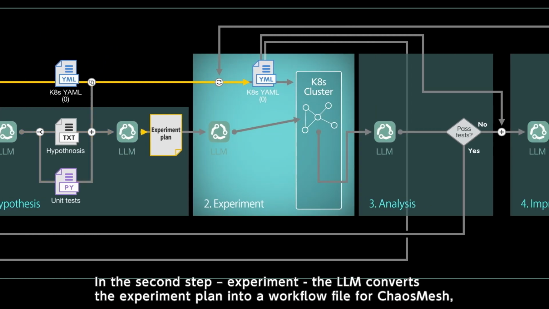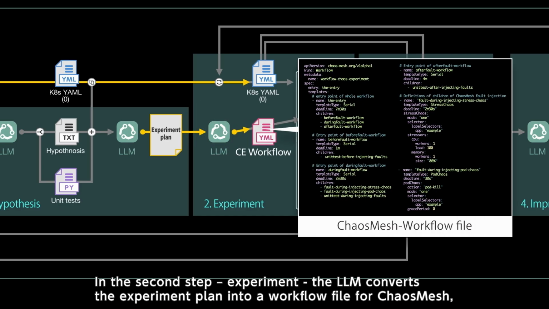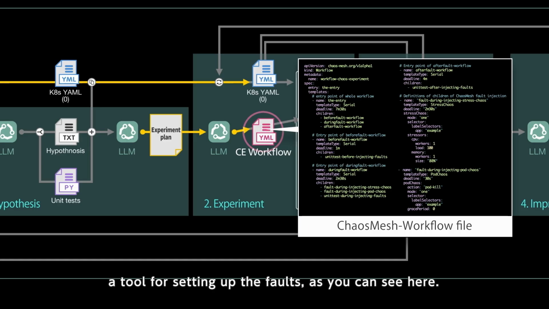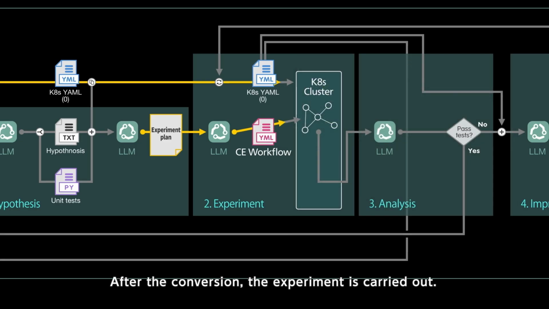In the second step, experiment, the LLM converts the experiment plan into a workflow file for Chaos Mesh, a tool for setting up the faults, as you can see here. After the conversion, the experiment is carried out.